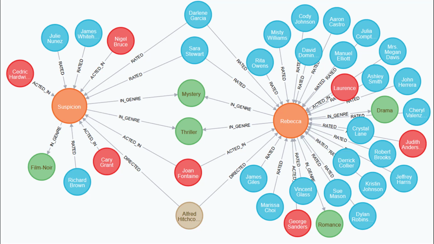Both films have multiple actors and are in multiple genres. There is one actor and director common to both movies, Joan Fontaine and Alfred Hitchcock respectively. Likewise, there are two genres common to both movies, the mystery genre and the thriller genre. There are two users, Darlene and Sarah, who have reviewed both movies.